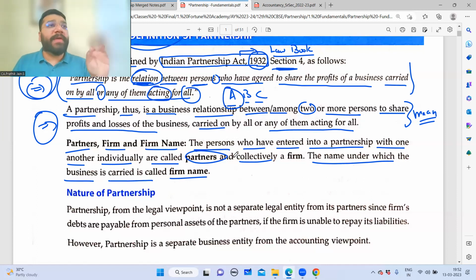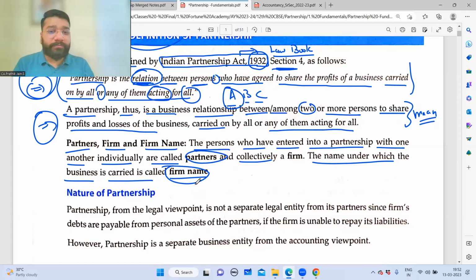So let's suppose in FFLA, ABC are three partners. ABC are called partners. Three of them are collectively called a firm. The type of the business is called a firm. We don't call it a partnership company, we call it a partnership firm. Firm means partnership, collectively called firm. And this should have an individual name called the firm name, which is Fortune's Fun Learning Academy.